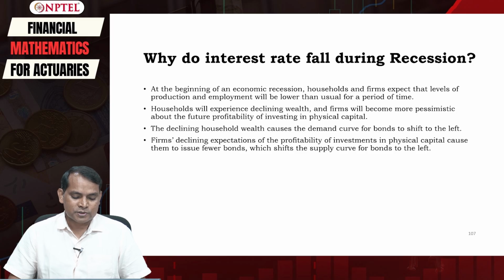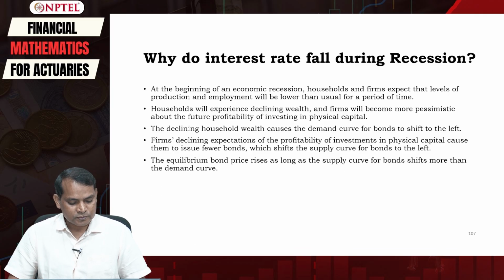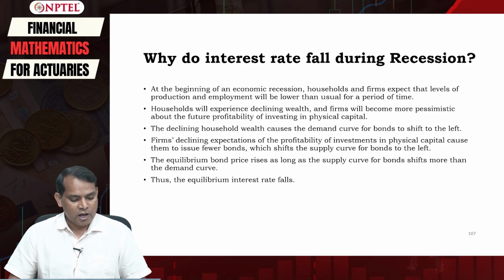Firms' declining expectation of the profitability of investment in physical capital causes them to issue very few bonds, which shifts the supply curve for bonds to the left. So the equilibrium bond price rises as long as the supply curve for bonds shifts more than the demand curve, and therefore the equilibrium interest rate will decline.